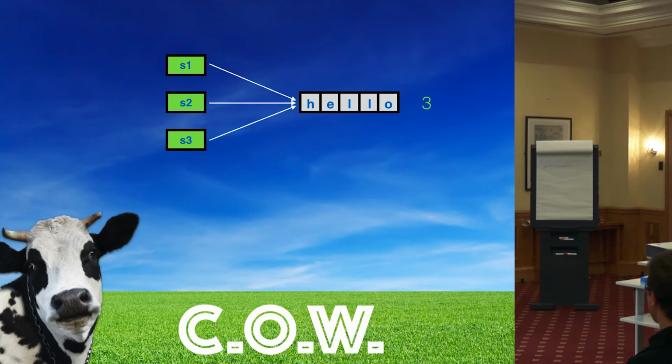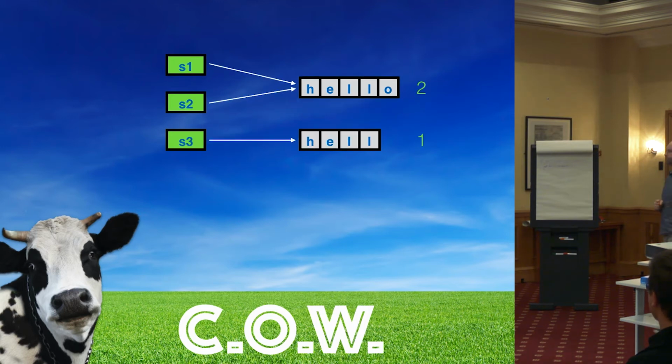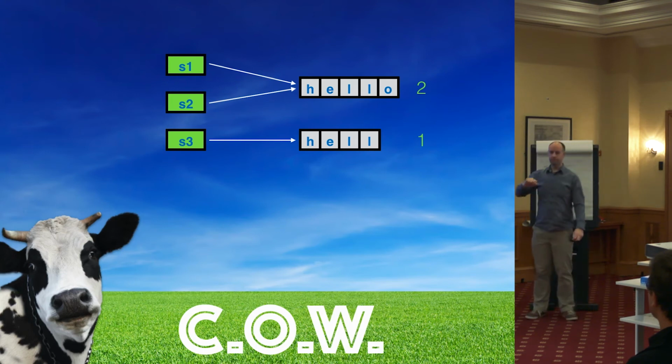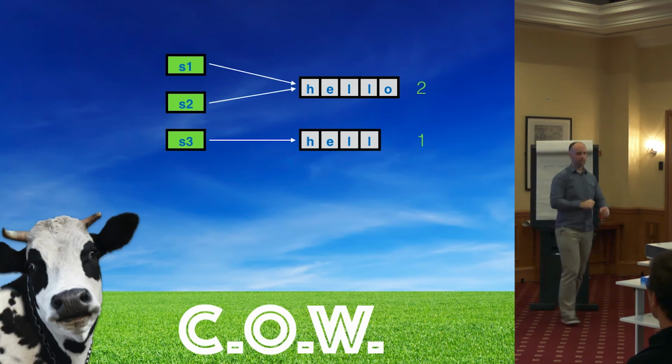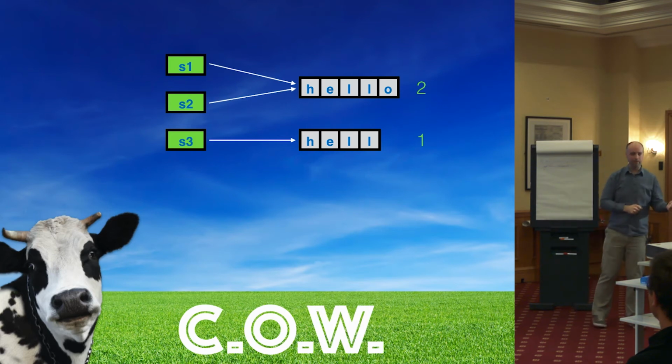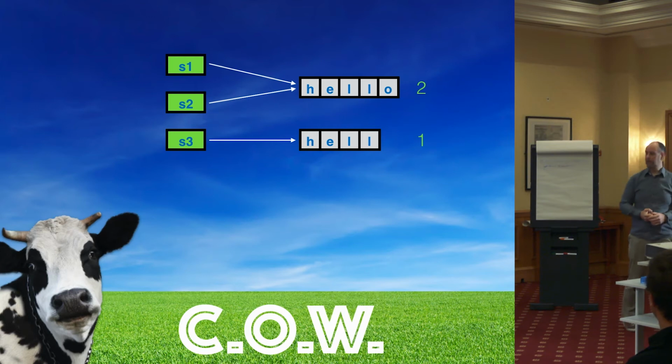But then the problem comes when we need to mutate one of them. So this third one here, having been shared, we now want to remove a character. At that point, we make that mutable operation. We need to say, if we are shared, ref count more than 1, take a copy and mutate that, or take a mutated copy, whichever way you look at it. Okay, well, that worked, so it seemed. So that's what we did.